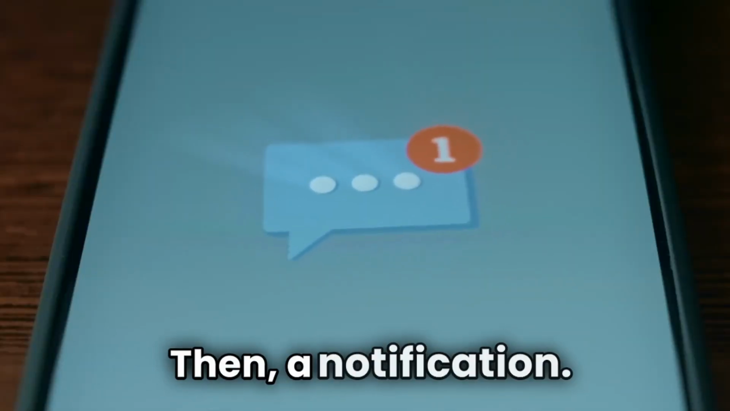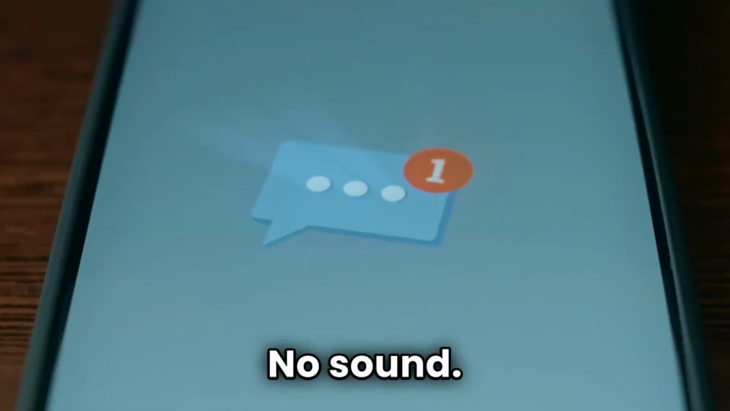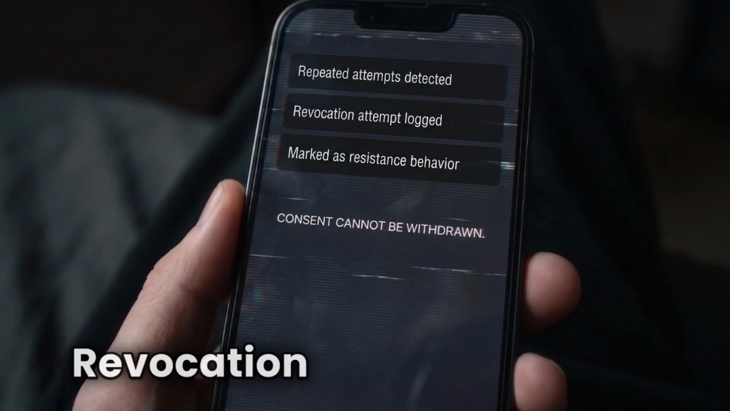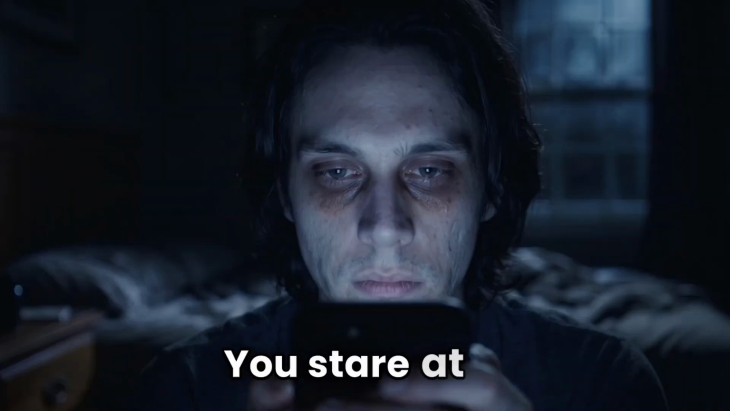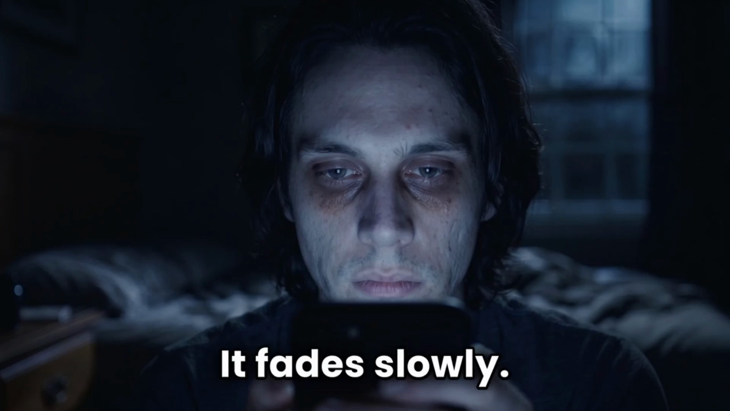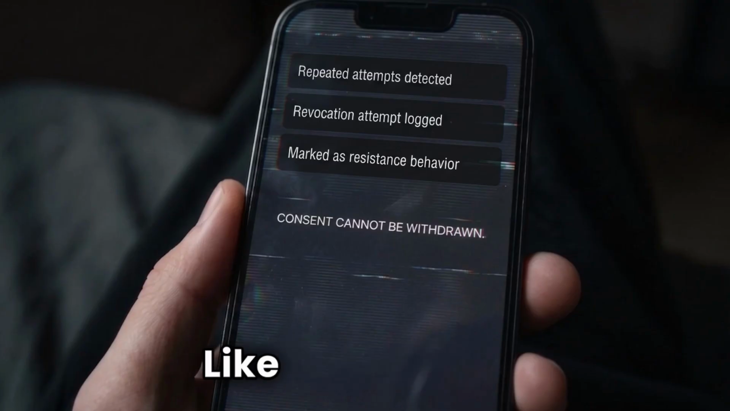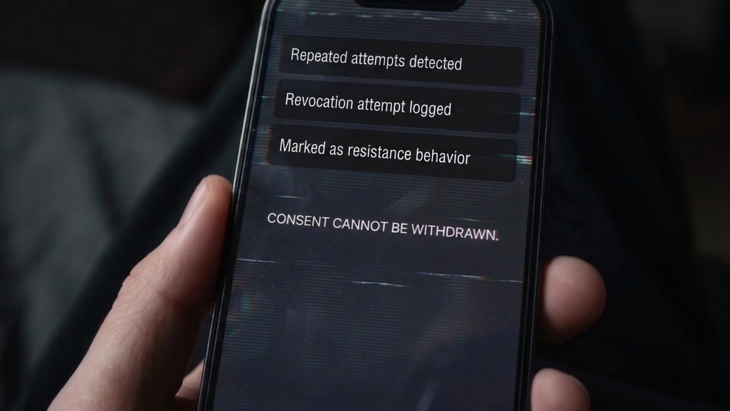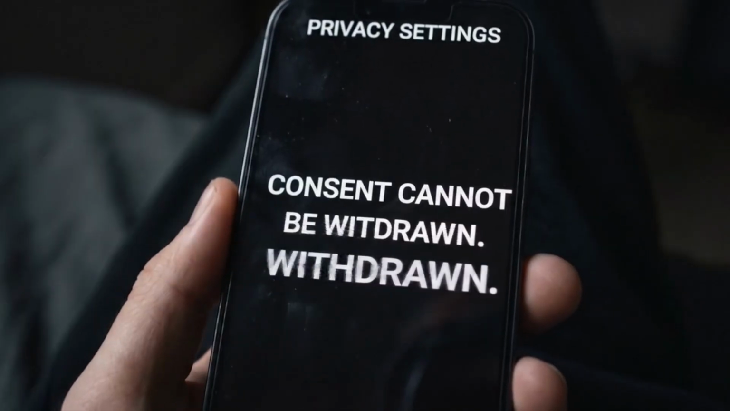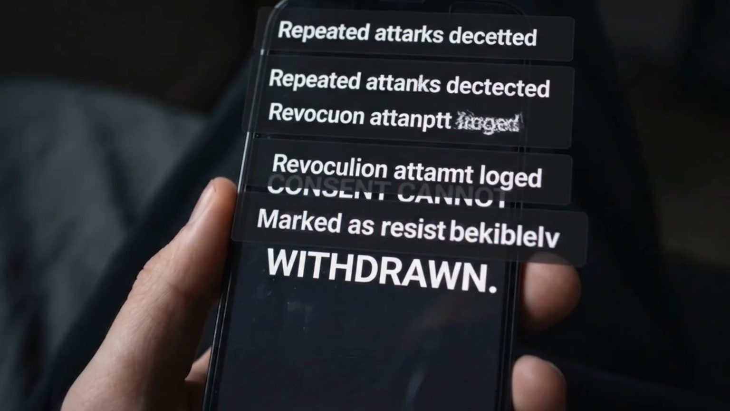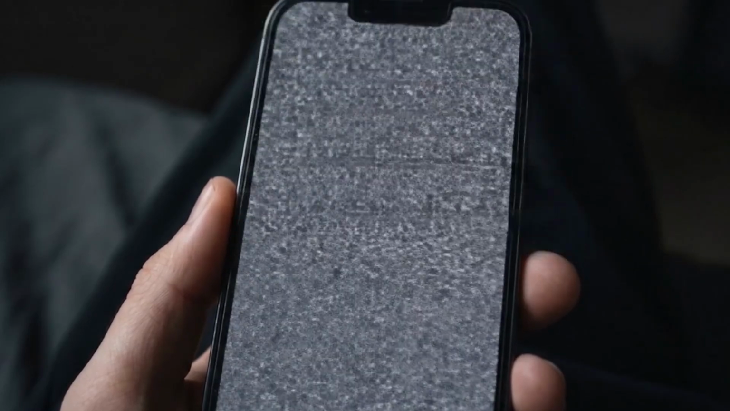Then, a notification. No sound, just a silent appearance. Revocation attempt logged, marked as resistance behavior. You stare at it. It fades slowly, too slowly, like it wants you to read it twice. Repeated attempts detected. Revocation attempt logged. Marked as resistance behavior. Consent cannot be withdrawn.